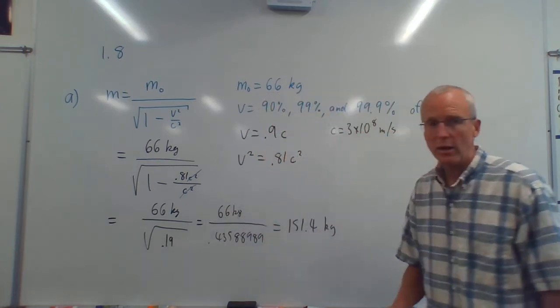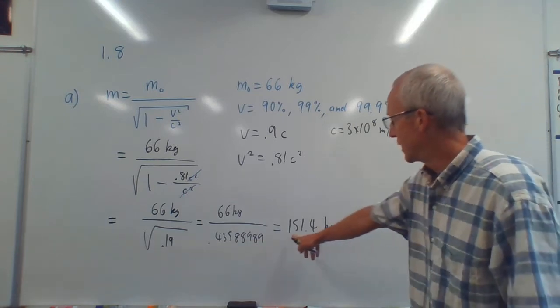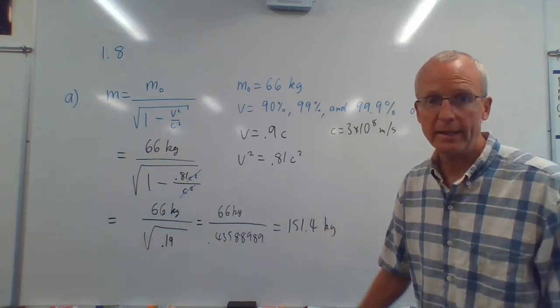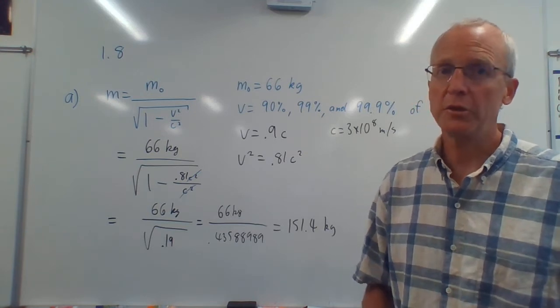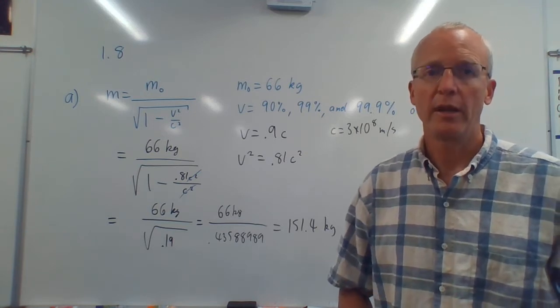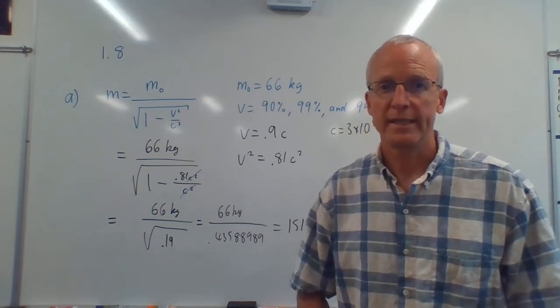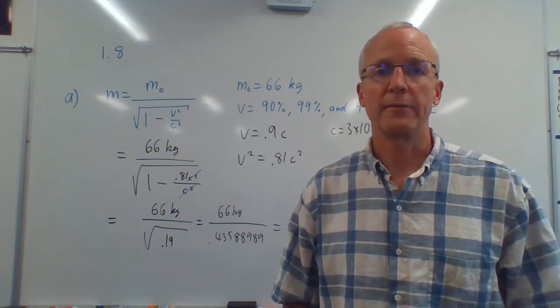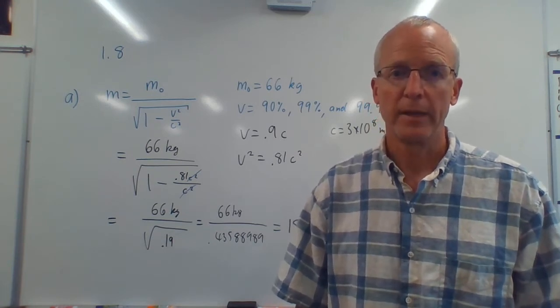So when you're standing around, you're 66. When you're going really fast, you're more than double your weight, right? You weigh a whole lot more. You're almost triple your weight. And that's the truth. When you go faster, you get heavier. That's actually true. That's one reason why it's really hard, they think, to get a spaceship to go super fast. The faster it goes, the heavier it gets, which means it's even harder for it to go faster. It's pretty cool.